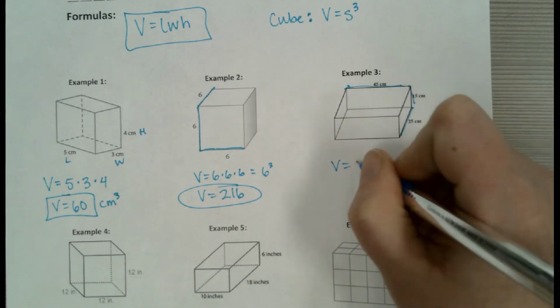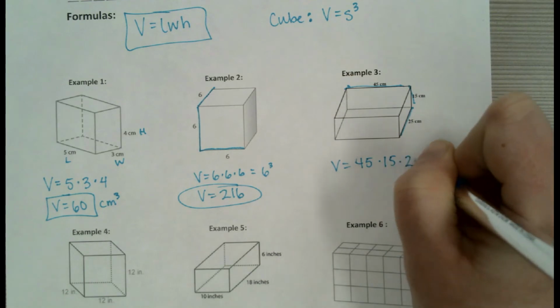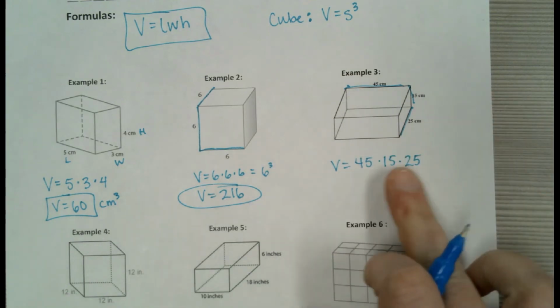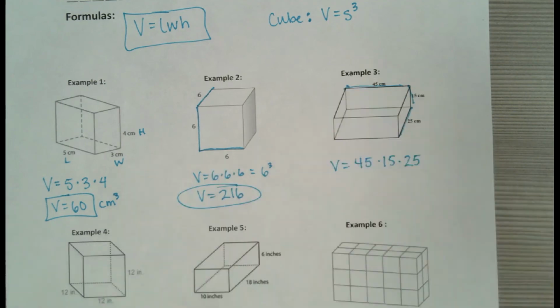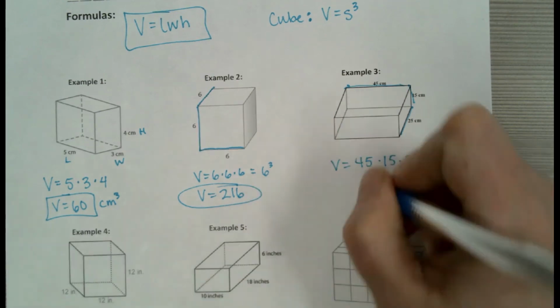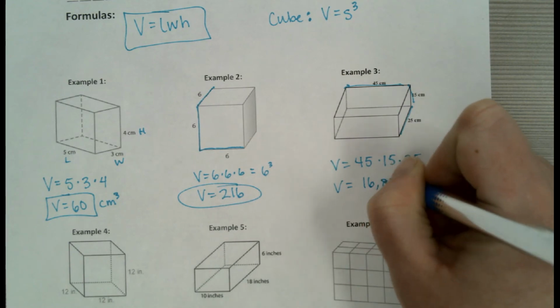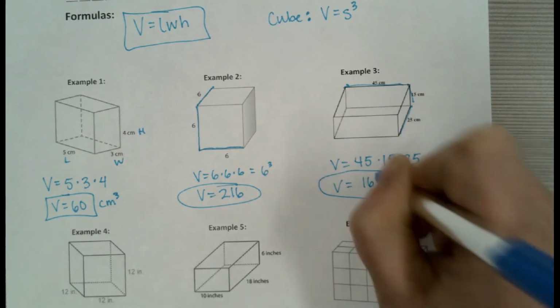When you plug it into the formula, you're still multiplying those same three numbers. And you know multiplication doesn't matter which order you do it in, as long as you're multiplying the right numbers. So 25 times 15 times 45, that's going to be a big one. This one has a volume of 16,875 cubic centimeters, or centimeters cubed.